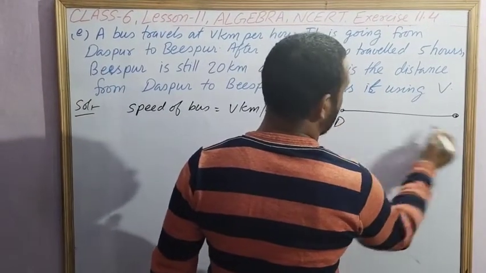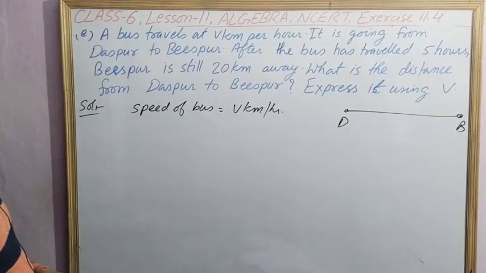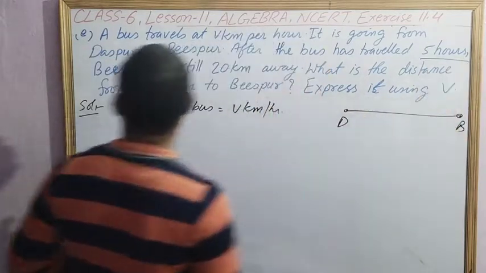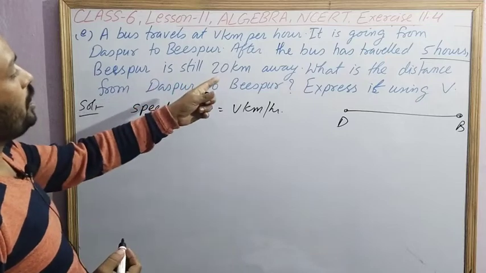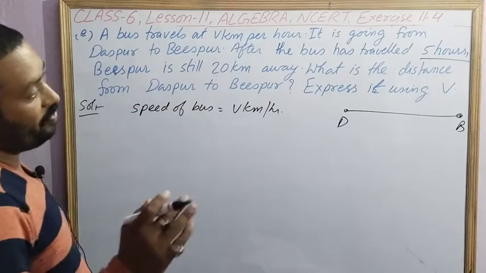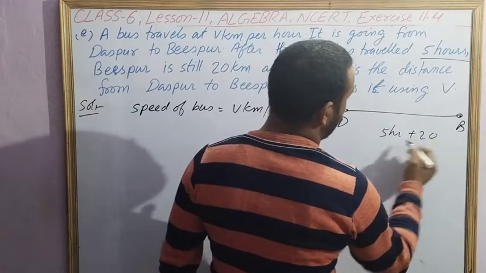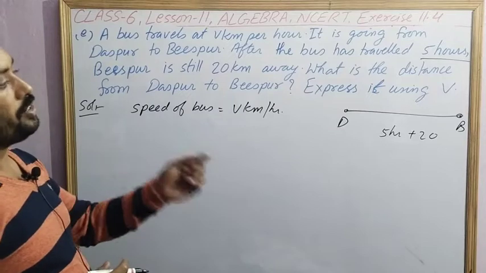This is Daspur, this one is Bispur. After the bus has traveled 5 hours, means time is given 5 hours, Bispur is still 20 km away. So after traveling 5 hours, the distance from here to here plus 20 km remains.